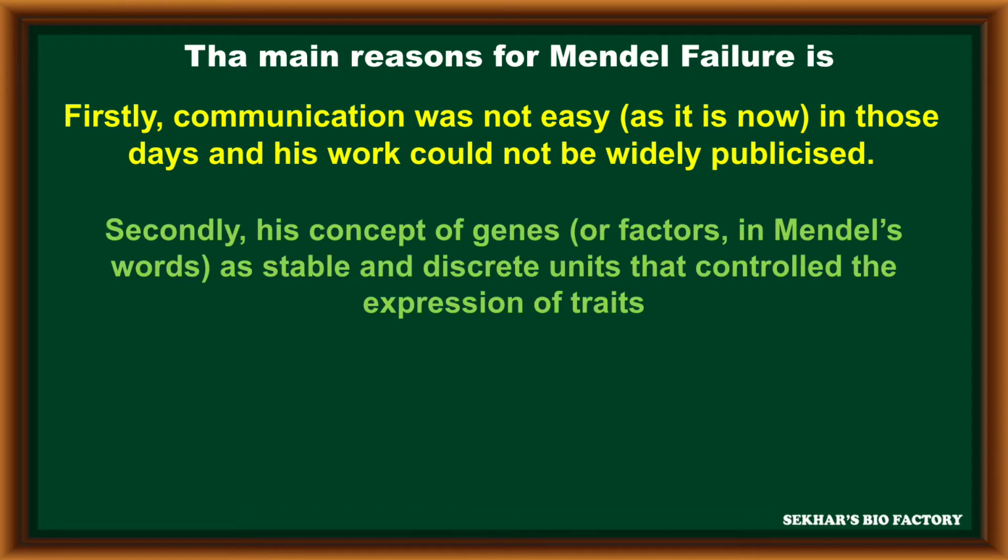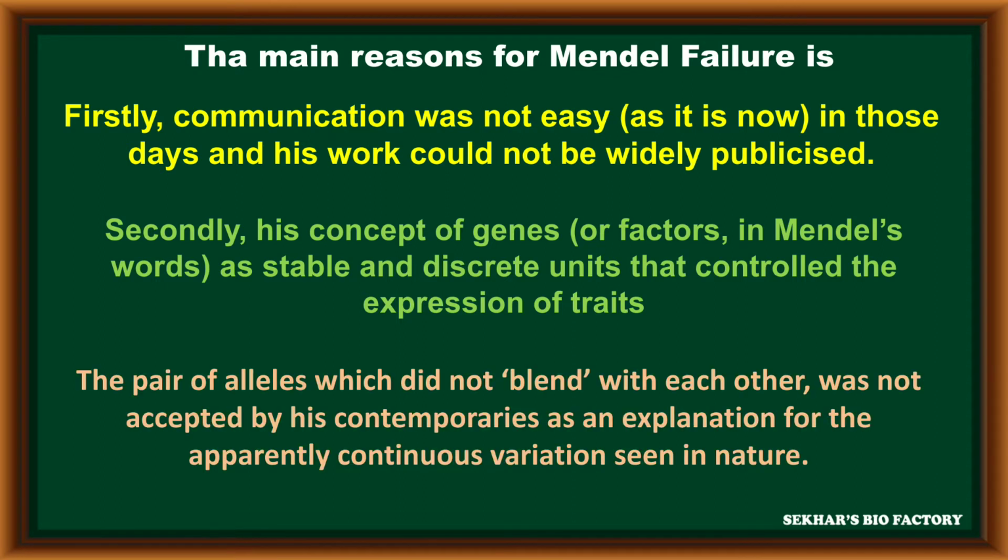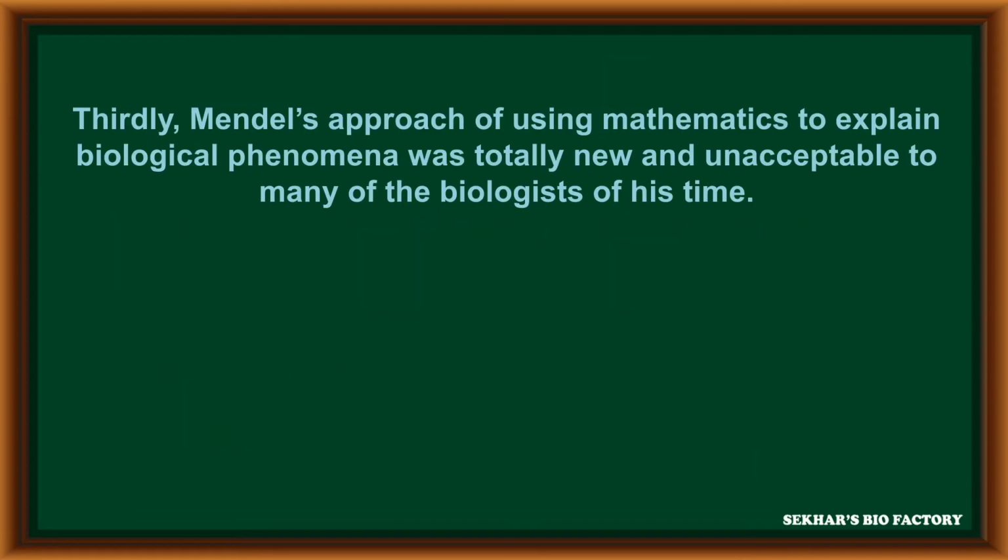Secondly, his concept of genes, like a factor as a stable and discrete unit that controlled the expression of a trait, and in a similar way, the pair of alleles which did not blend with each other, was not accepted by his contemporaries as an explanation for the apparently continuous variation seen in nature. The third reason is that Mendel's approach of using mathematics to explain biological phenomena was totally new and unacceptable to many of the biologists of his time.